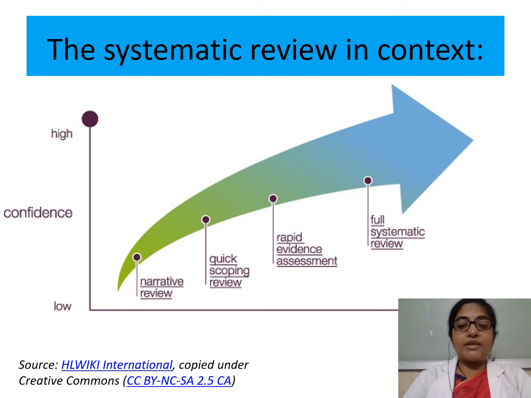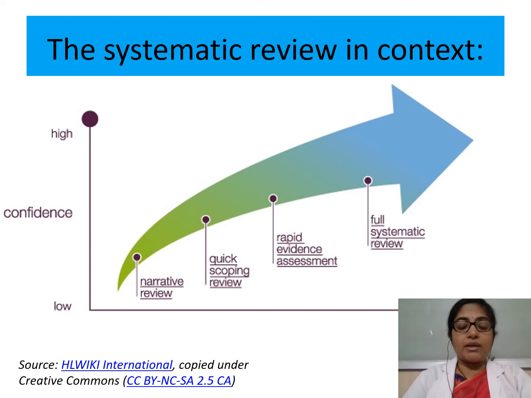Now, when we see reviews per se, there are various types of review. There is a narrative review wherein the quality of evidence or the confidence is low, that we routinely perform in the form of a library dissertation or a review of literature in your final dissertation. That is a narrative review. Then there is a quick scoping review.